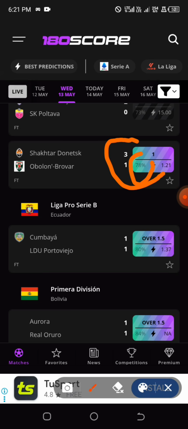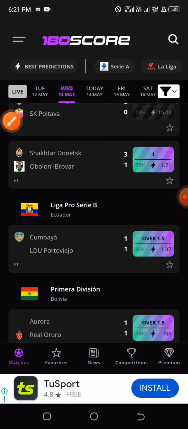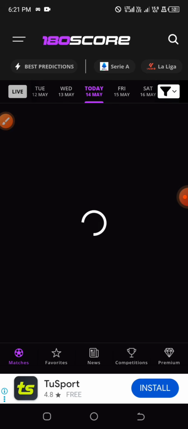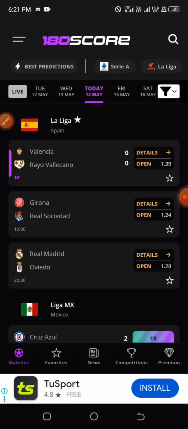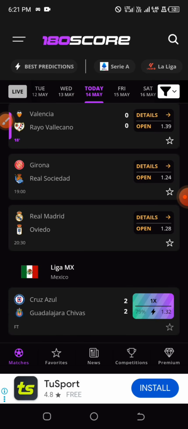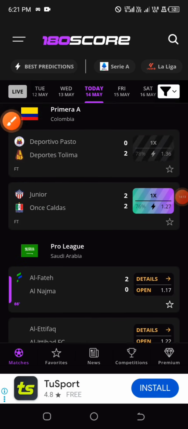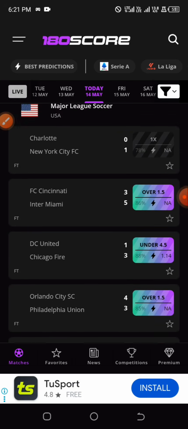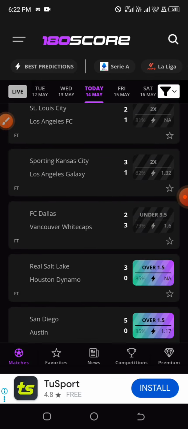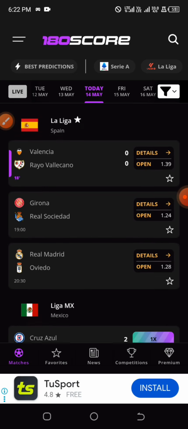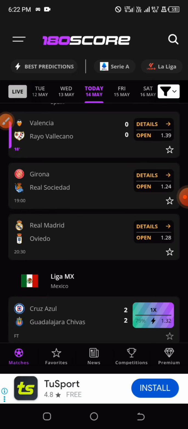So, if we look at today's games, you can see most of the games we have, they did not provide the prediction for them. So what they want you to do is click on it. That is my observation.